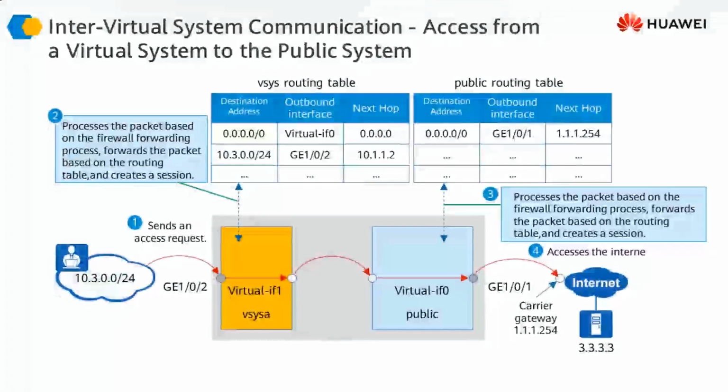For example, here, assume that traffic is coming in from this network, and this network is connected through gigabit Ethernet 1/0/2 interface of the firewall, and this interface is part of virtual system A. However, when we need to send traffic out, this interface, gigabit Ethernet 1/0/1, is not part of VSys A, it is part of the public system. Therefore, this traffic needs to be forwarded from VSys A to the public system before it can be sent out of this particular interface towards the internet, let's say.